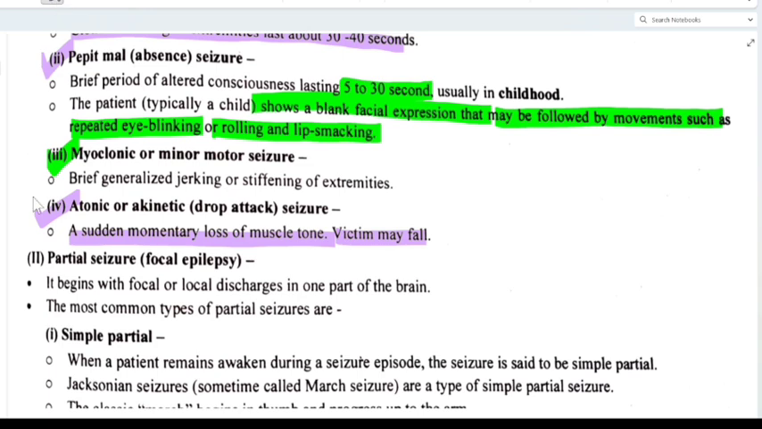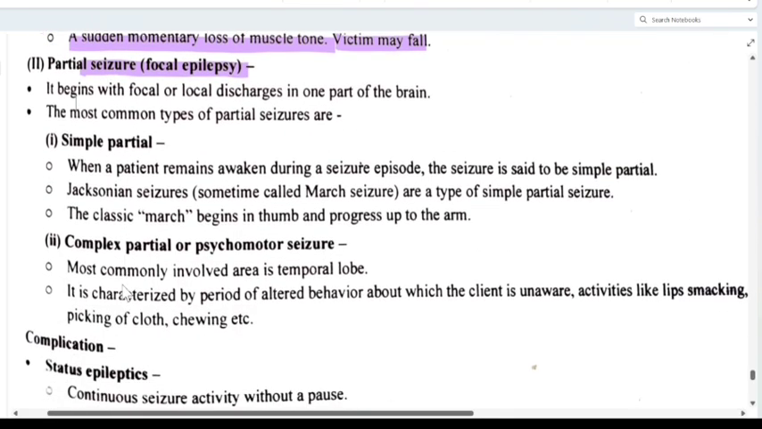Hope it is clear. The next part is partial seizure or focal epilepsy. What is that? It begins with a focal or local discharge of one part of the brain. In generalized seizures, we have seen that both hemispheres are involved, but in partial seizure, only a focal or local discharge of one part of the brain is involved. The most common types of partial seizures are simple partial. What is that? When a patient remains awake during a seizure episode, the seizure is said to be simple partial.